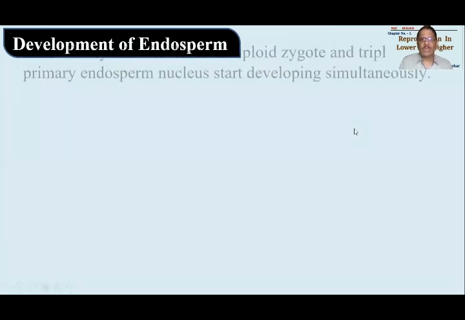So now we have to go for development of endosperm. Development of endosperm का मतलब क्या होगा कि endosperm किस तरह से डेवलप होने वाला है, that we have to understand.